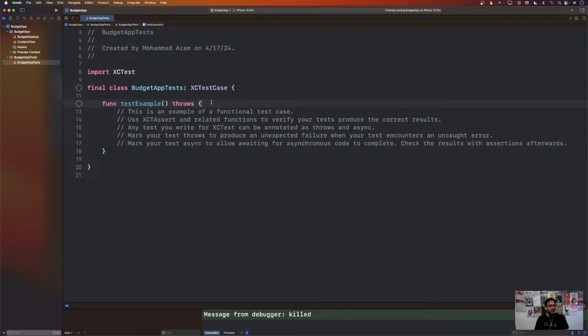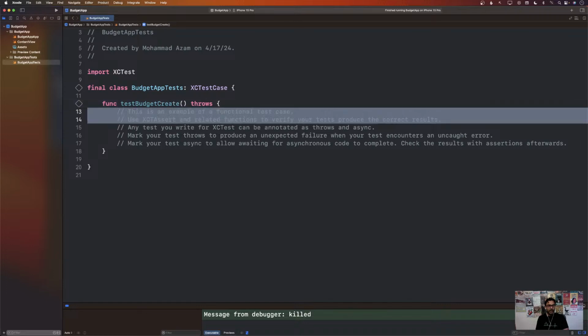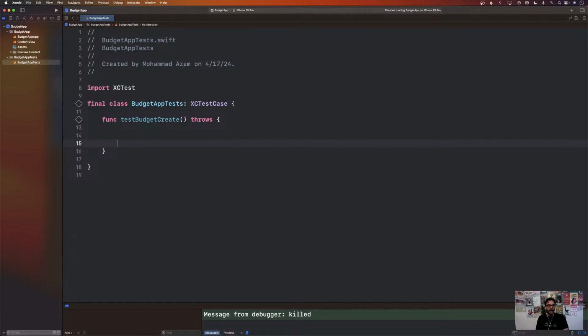The first thing we need to do is allow a person to add a budget. So I'm going to write that test. I'm going to say test budget create. Nice and simple name, test budget create. We're just going to see whether we can even create the budget.